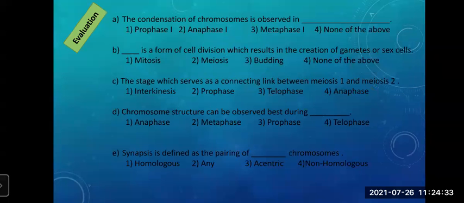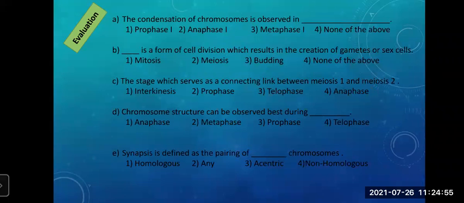And students, here we have completed our today's topic of meiosis. Let's go with some objective type questions based on meiosis. If you know the answer, you can unmute yourself and give the answer.